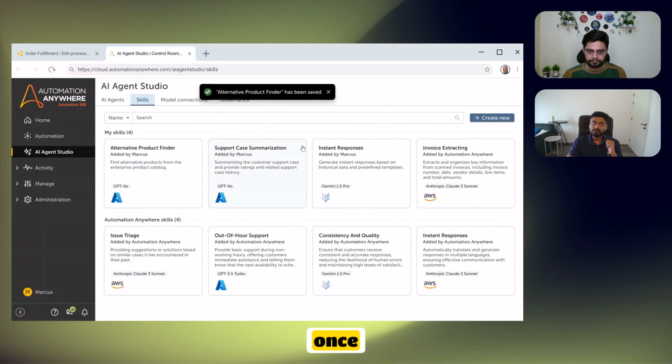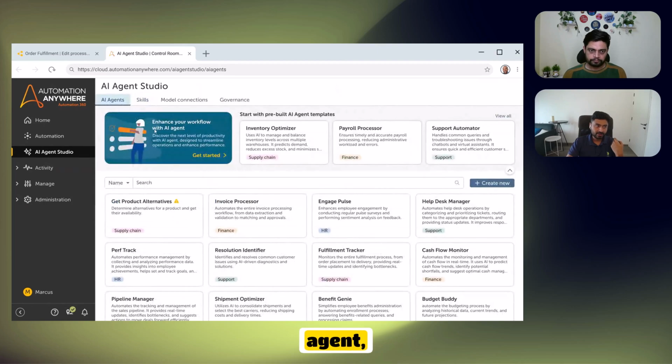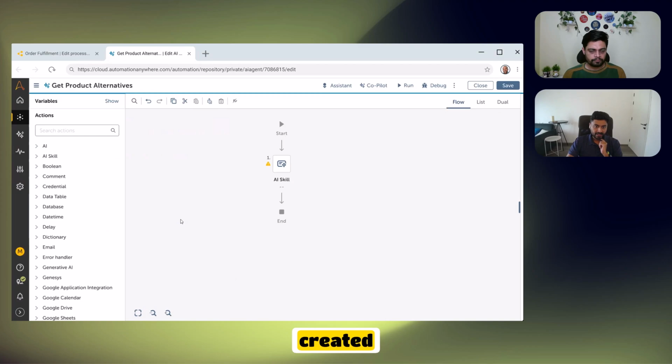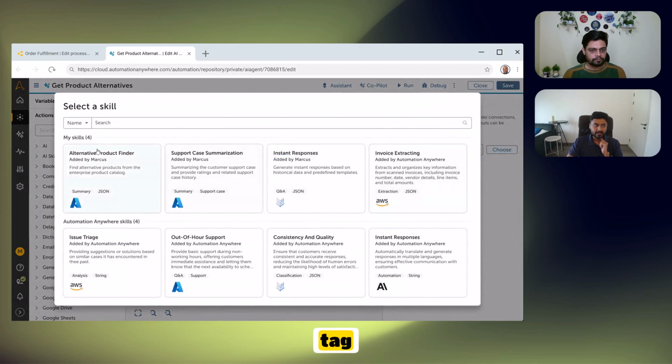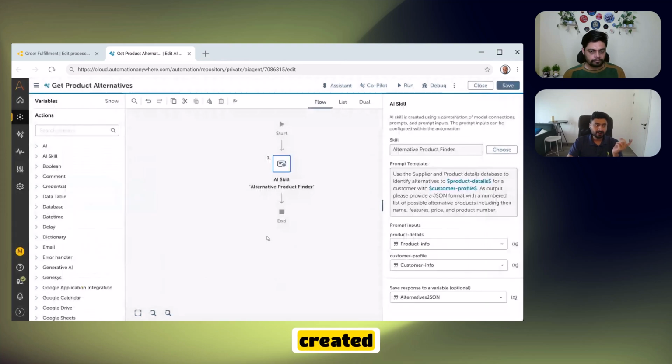Once I save and go back to my AI agent, let's jump over there. You can see my AI agent is created. I go in, and the skill I developed right now, I'm just going to tag that particular skill. This is the skill I just created. I'm going to tag it. And now, as you asked, Dipendra, we need to create that action to act upon the skill which I just created.